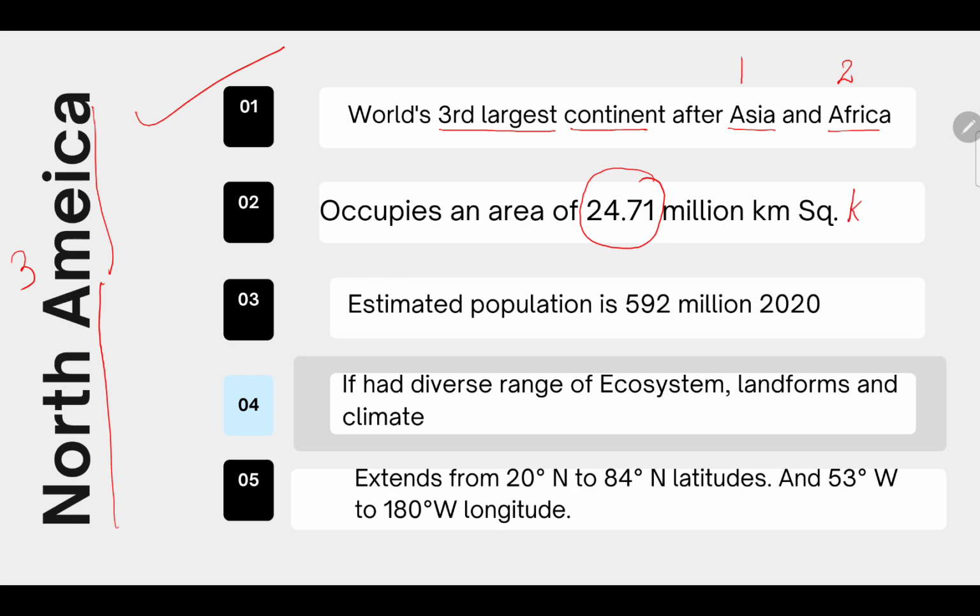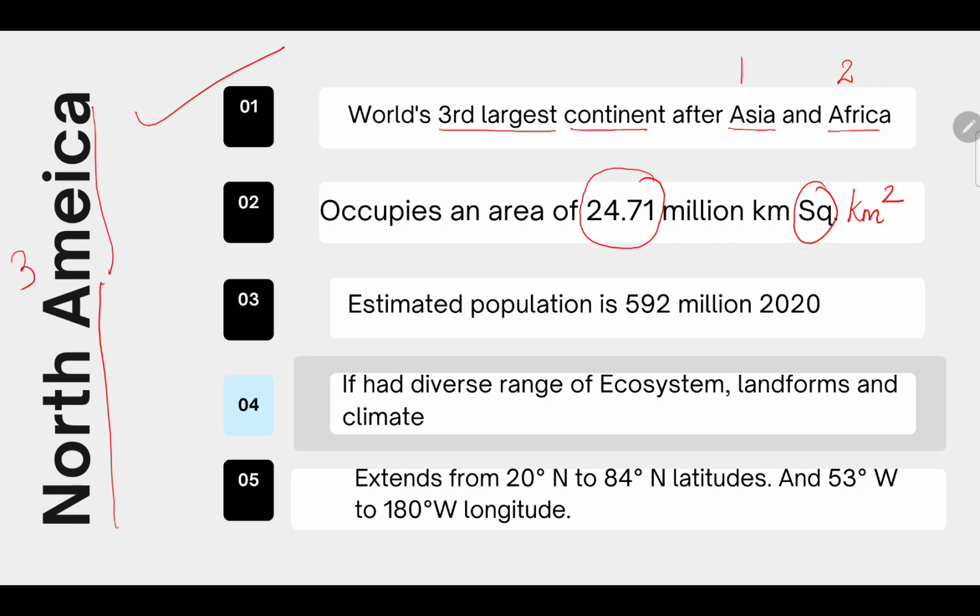You can write it like this also, both writings are correct. So North America occupies 24.71 million kilometer square.